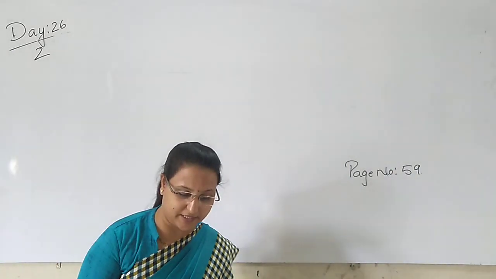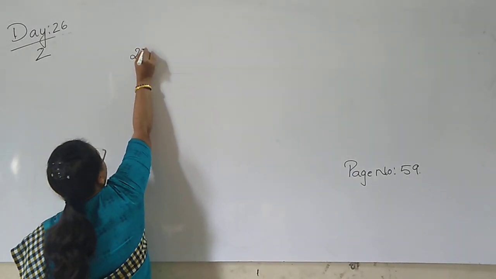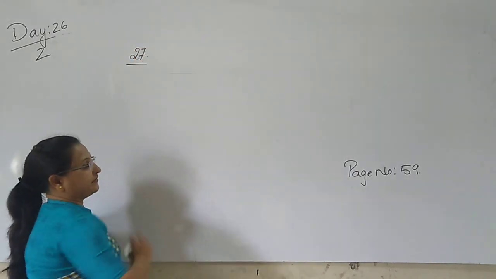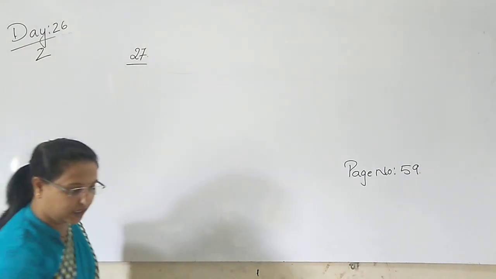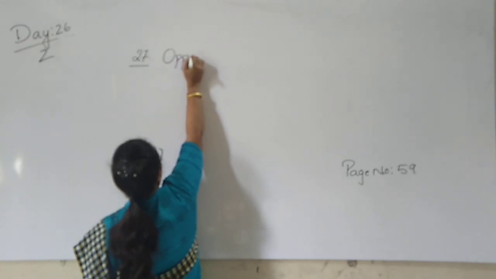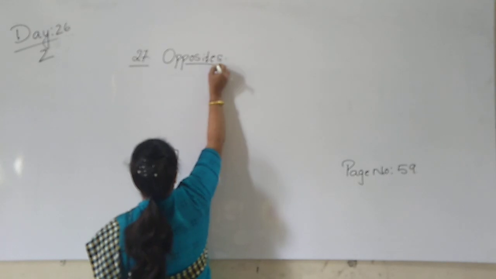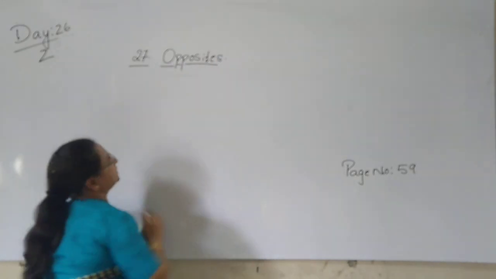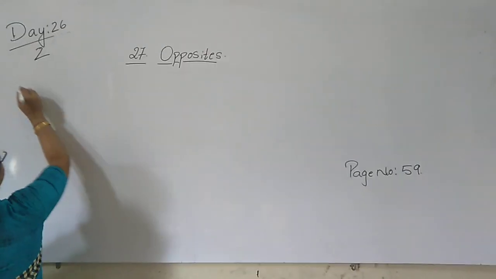And the topic is opposites. The 27th topic. The name of the topic is opposite. And here is the small definition of this.